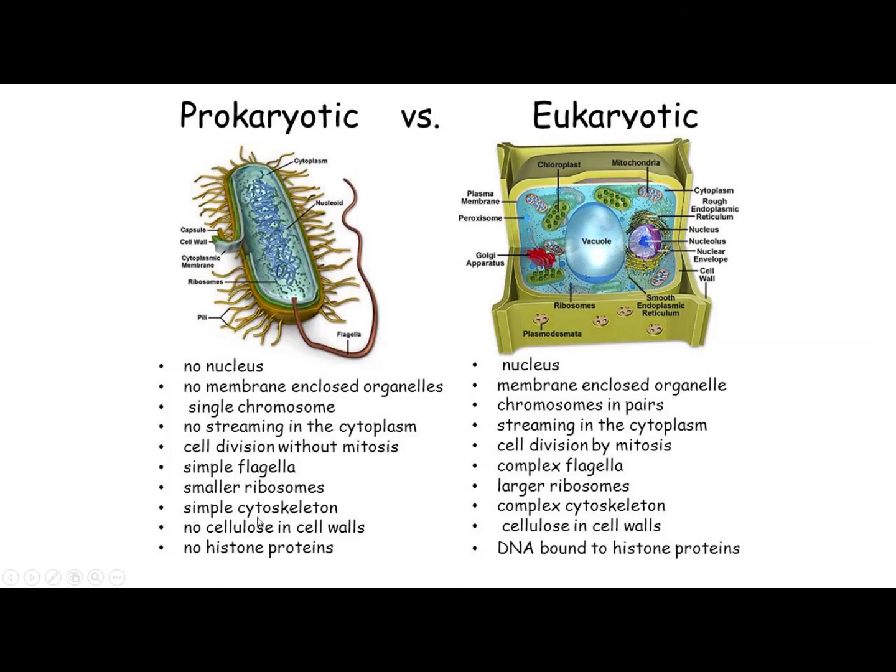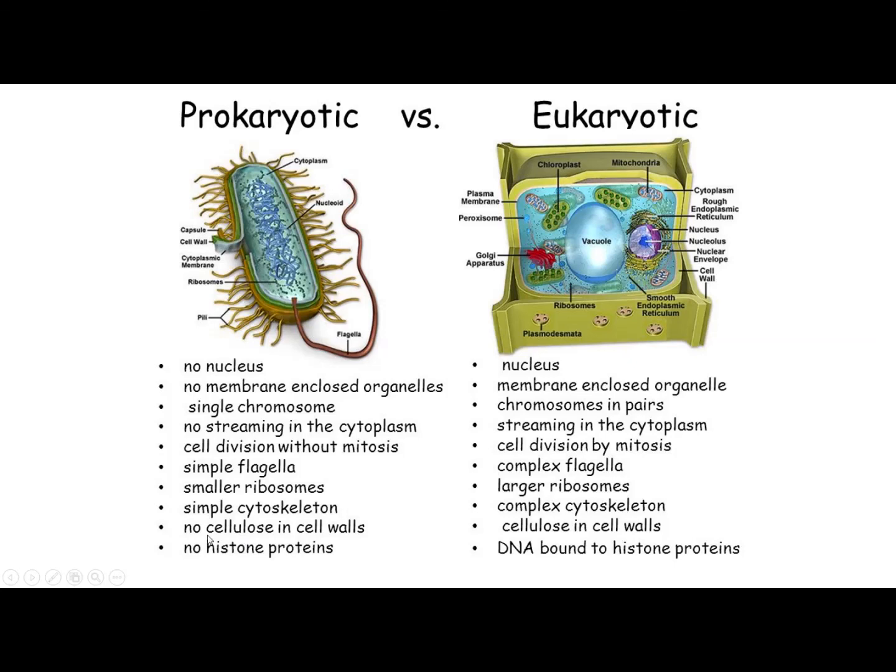Prokaryotic cells have a simple cytoskeleton. Cytoskeletons are the protein bodies that give shape to the cell. In the eukaryotic cell, a complex cytoskeleton is found. This means it has certain stages which you can learn later.